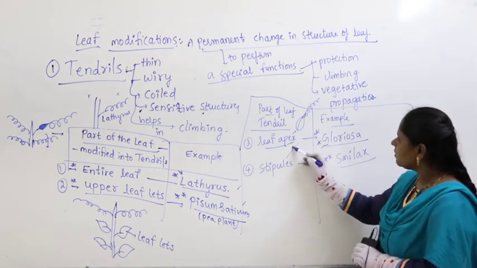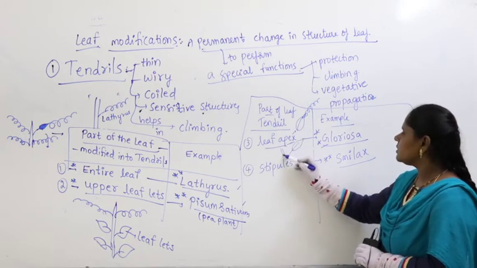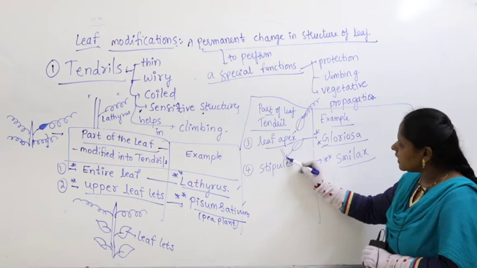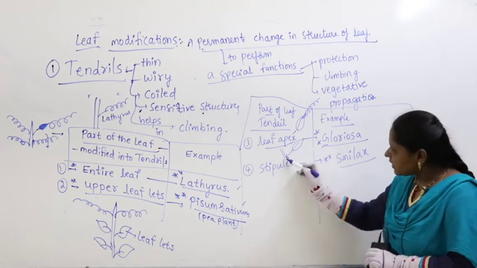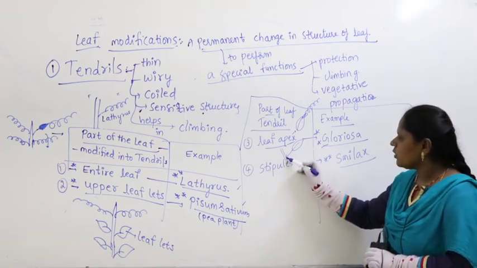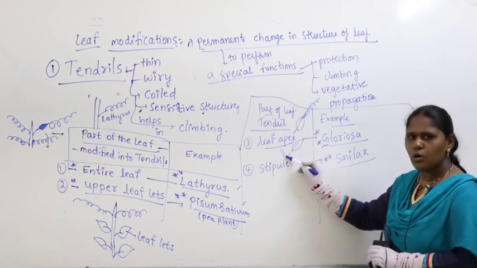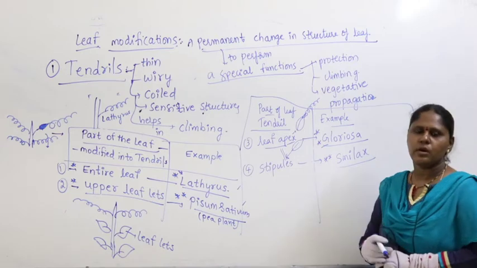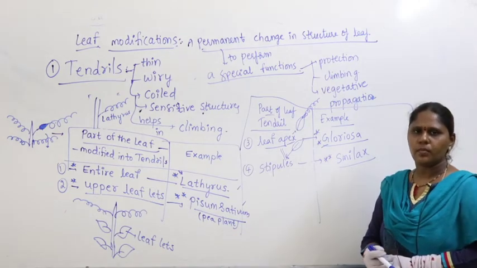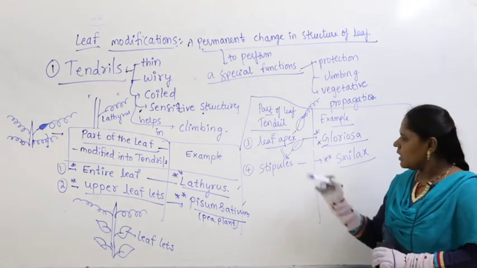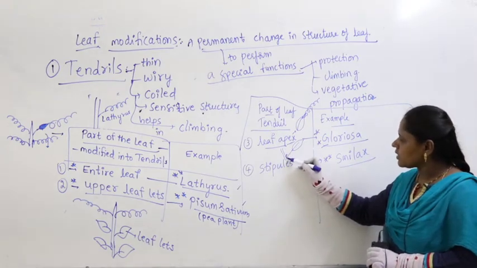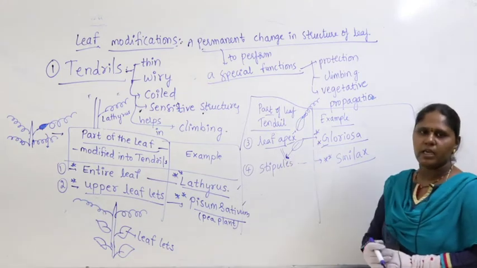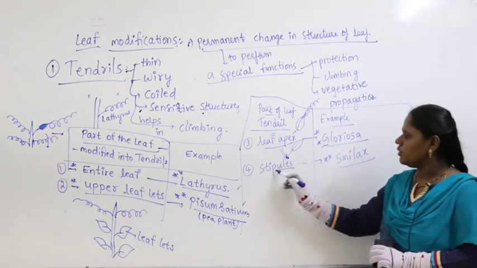This is nothing but the leaf. On either side of the leaf, at the leaf base, as we studied in the last class, we find small leaf-like structures called what? Stipules. What is meant by stipules? Small leaf-like structures which are present on either side of the leaf base are called stipules.